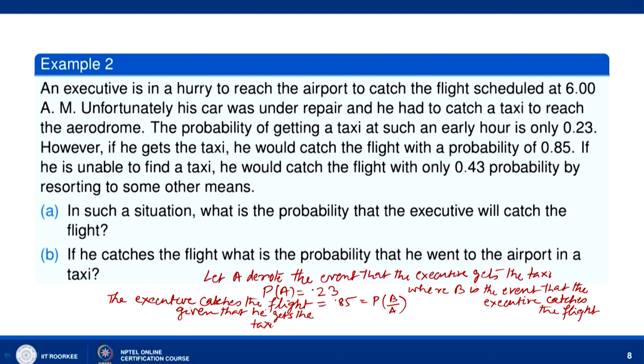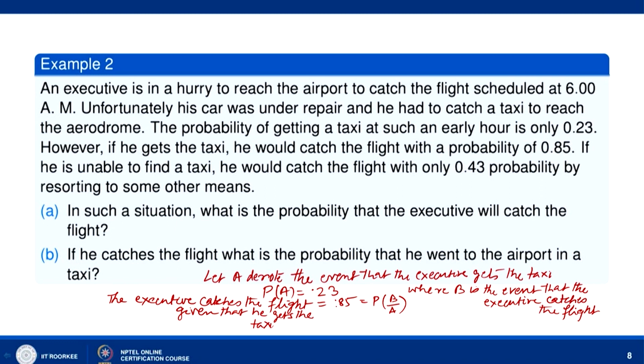So, the probability that the executive catches the flight given that he gets the taxi is the probability of B given A, which is 0.85. If he is unable to find a taxi, he would catch the flight with 0.43 probability by resorting to some other means.